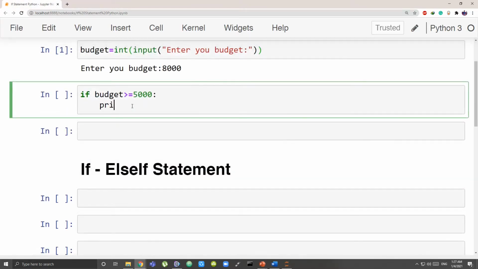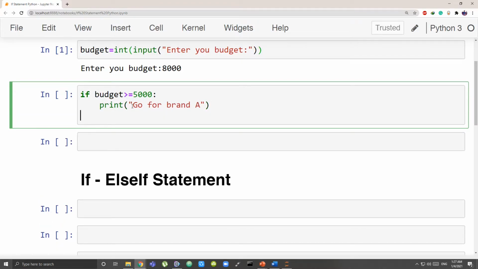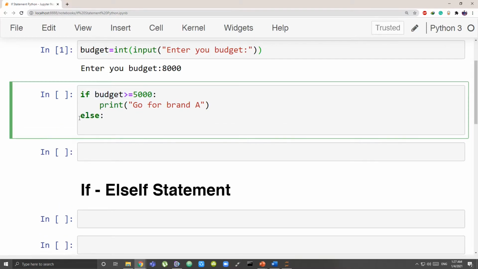If it is greater than 5,000, print go for brand A. So it is giving us that according to your budget you should go for brand A. This is what I want to do if this condition is true. What if this condition is not true? Then I have to write for that purpose else and colon. Then otherwise what will you print? You will print go for brand B.